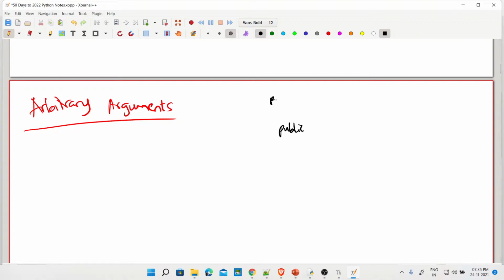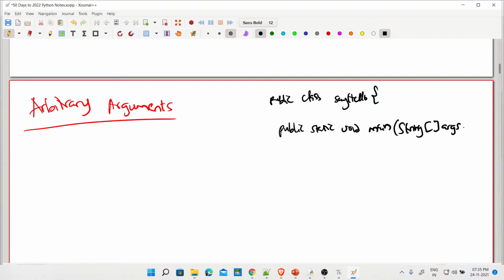Okay, so you say public class, say hello. Okay, open this brace. Now inside here we say public static void main. Then this is main method, the entry point. So you say capital String, then square brackets, right? You say args, right? So the question is, many of you may not even know that this args you can actually rename it to anything like Vic or whatever. Then we open that.